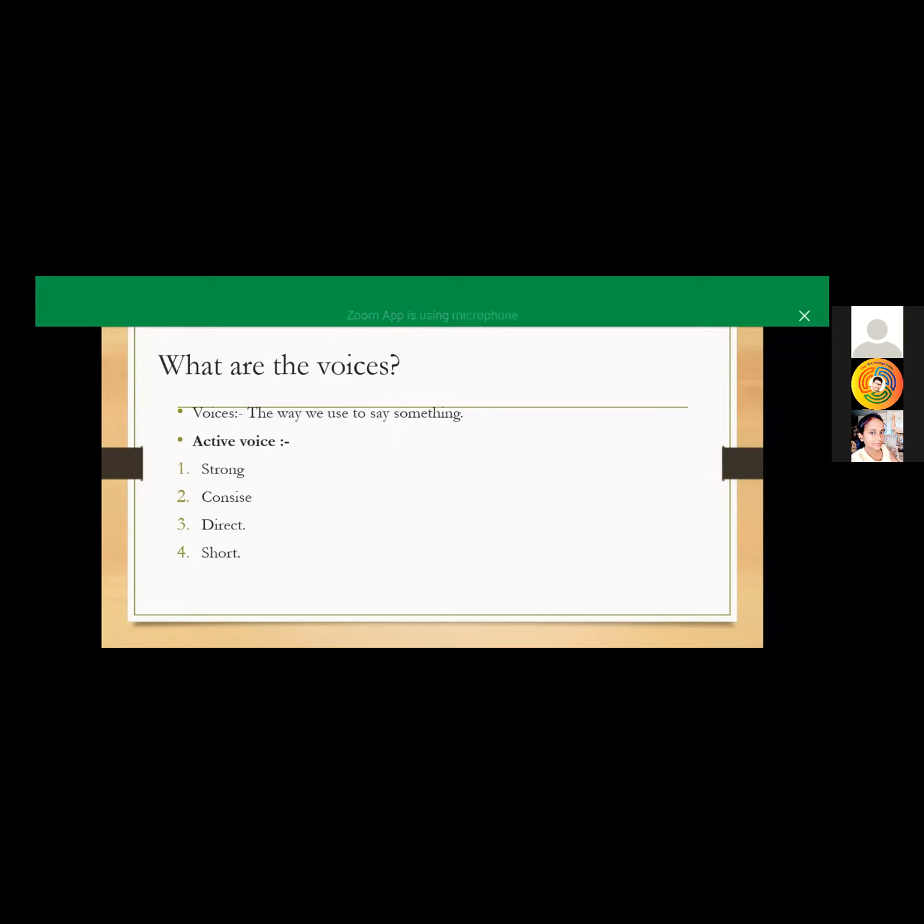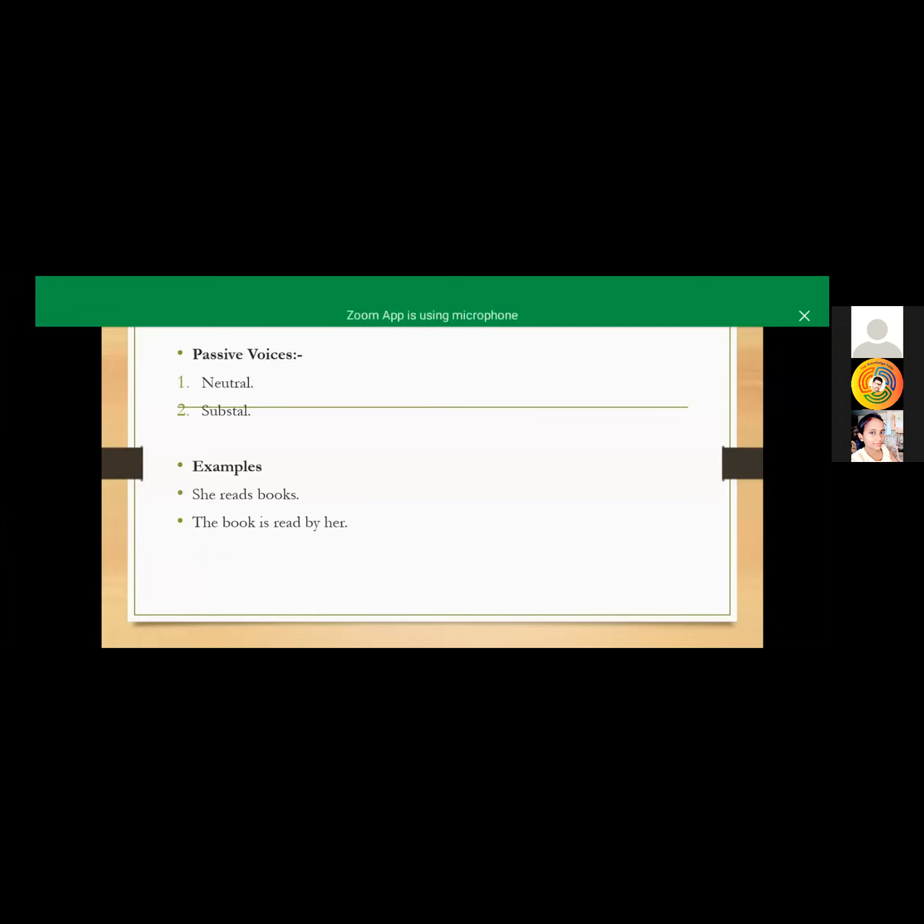In active voice, we can say in simple words, it's a short sentence, but it is strong, concise, and direct. We simply say, he's playing cricket, she plays football, and some other sentences also. In this sentence, we are directly saying that he is playing cricket, and it is short and easy to understand. But when we want to talk in a neutral or subtle way, then we use passive voice.